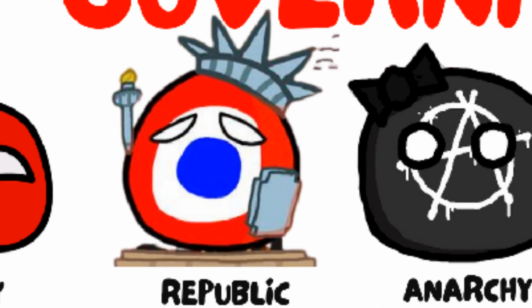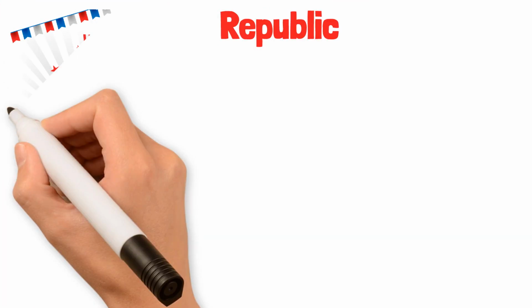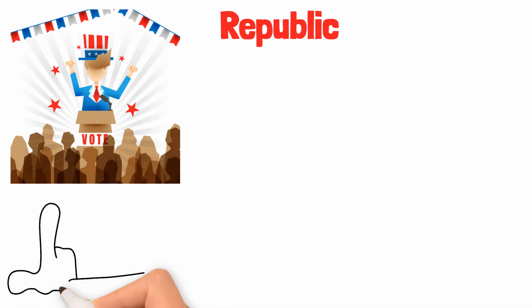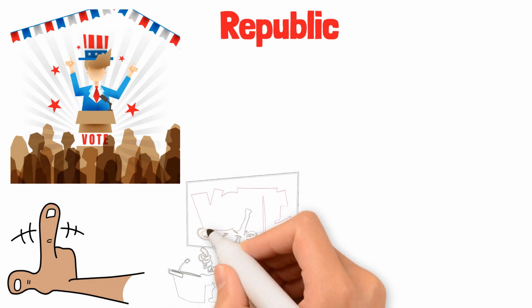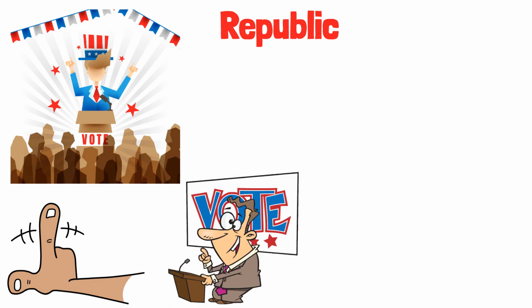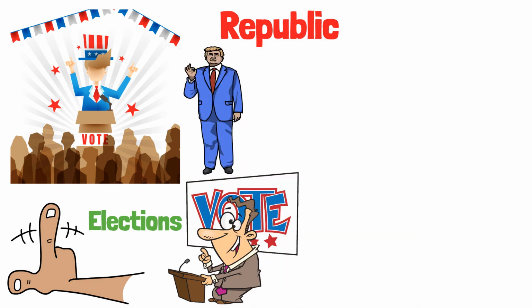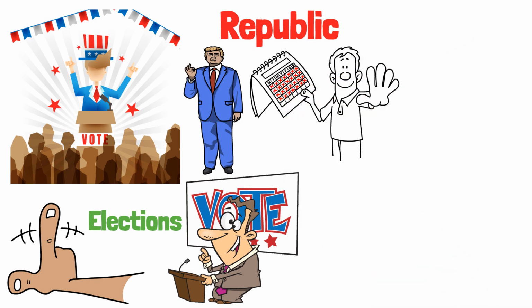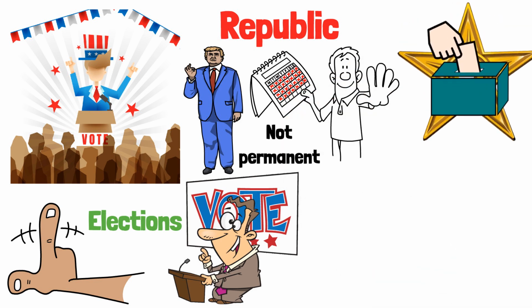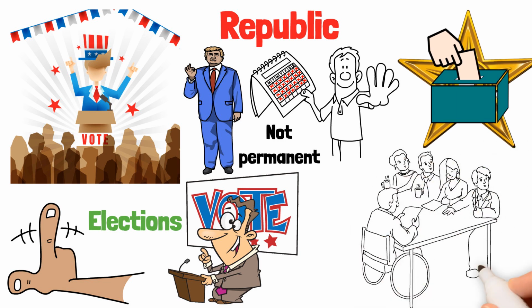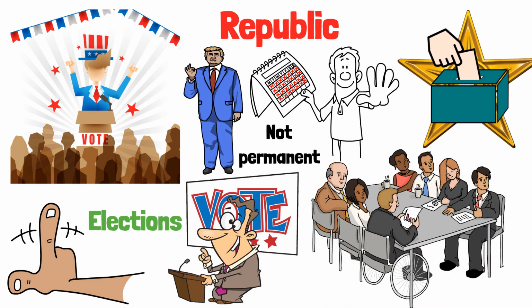Republic. A republic government is where the people elect representatives to make decisions and govern on their behalf. Unlike monarchies where power is inherited, republics emphasize the role of citizens in choosing their leaders, often through regular elections. In a republic, the head of state is usually a president, elected for a specific term, ensuring that leadership is not permanent. Laws and policies in a republic are created through a democratic process, where the elected officials debate and decide based on the people's needs and wishes.